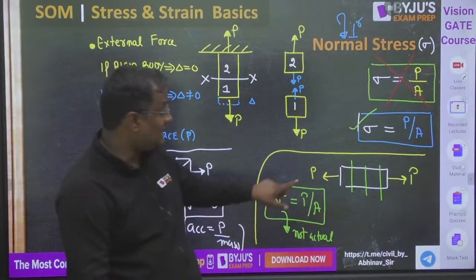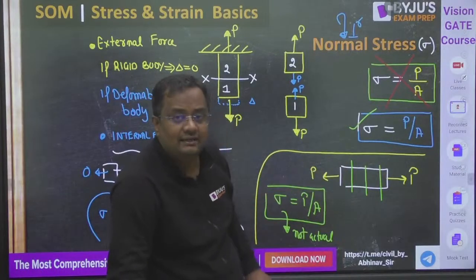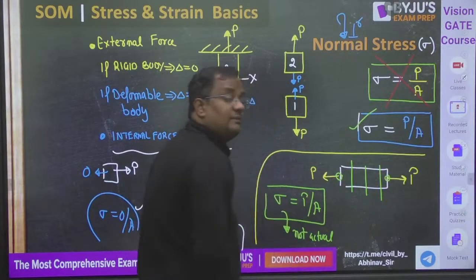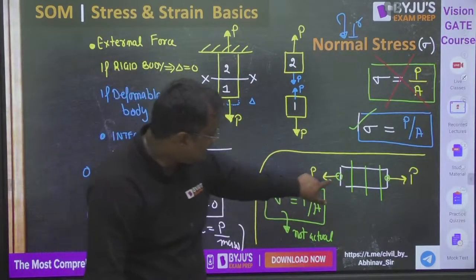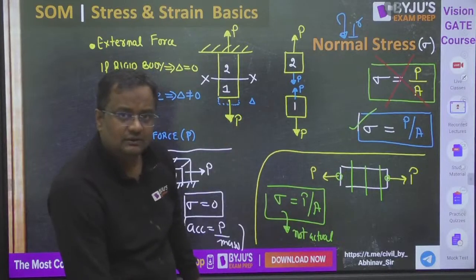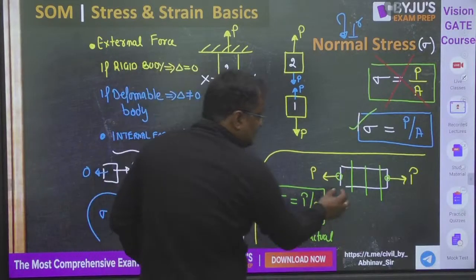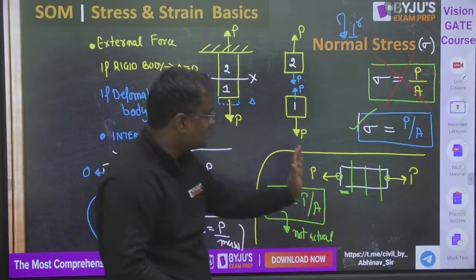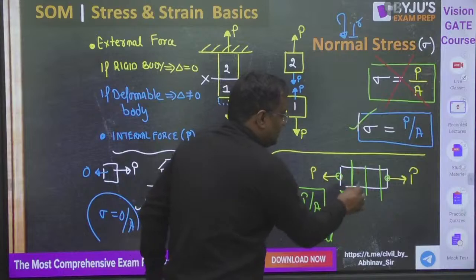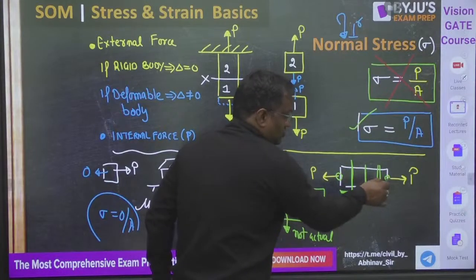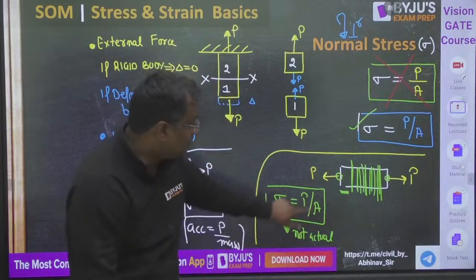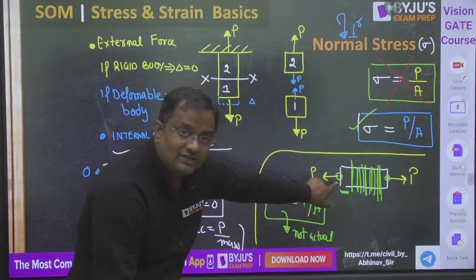Because guys, at the point where the point load is acting, stress will be more, and far away from the point, stress will be less. So for a particular distance up to this point, stress is varying very significantly. After some distance, when you reach here, not very close to P, in this whole section, stress is P by A. But very near to the point load, actually stress is not.